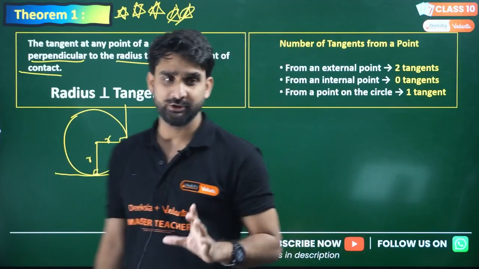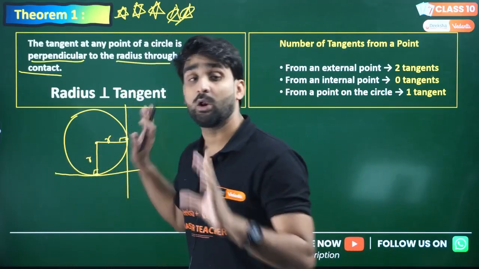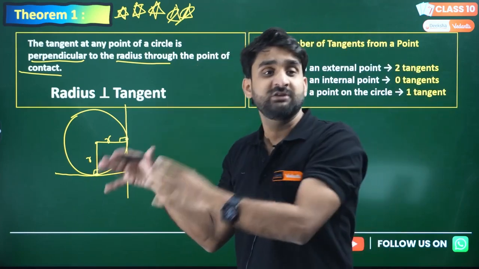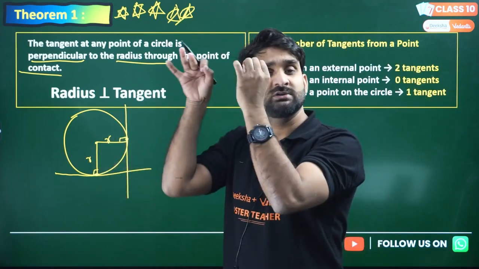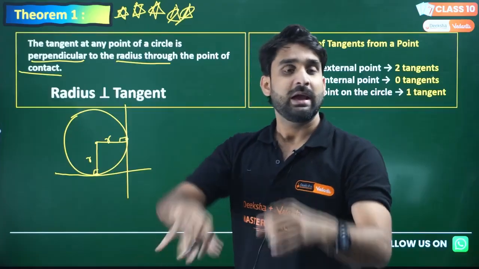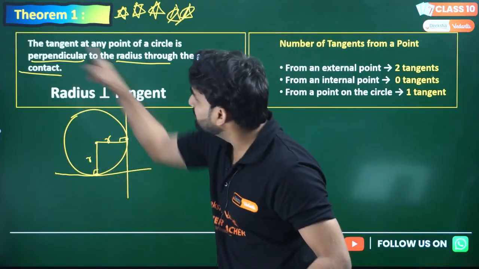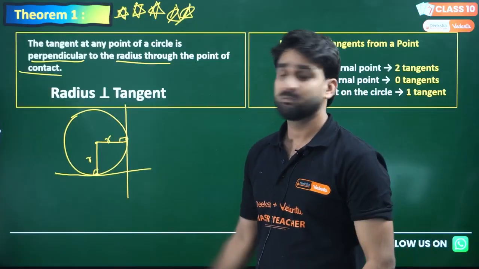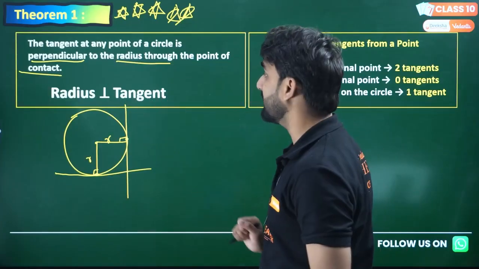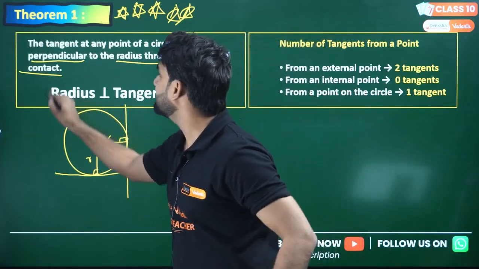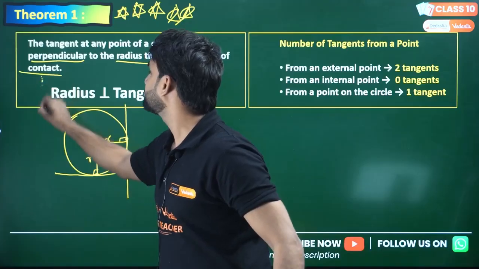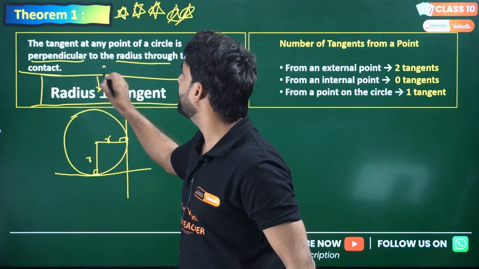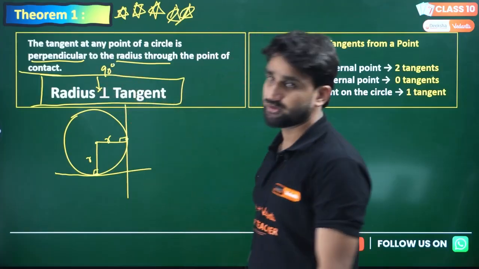A very important theory. It will help you a lot in so many questions. And if you go through the previous year papers, questions based on this theorem have definitely been asked in board examinations. You will get so many questions in previous years based on this theorem. So this is very important, guys. So the radius is always perpendicular, this is the sign of perpendicular, meaning 90 degrees, to the tangent.